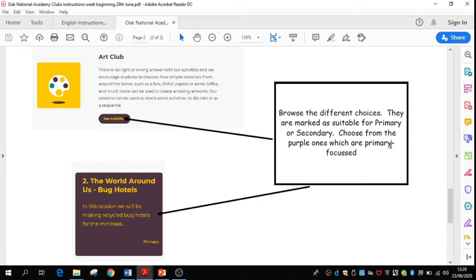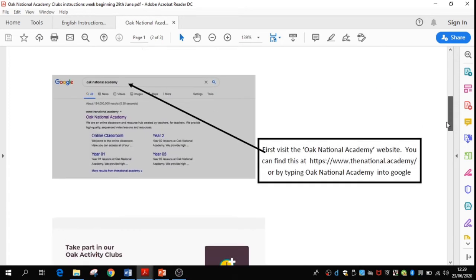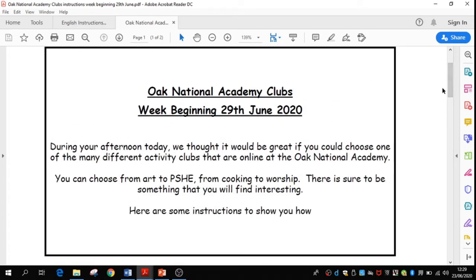And then there are many different clubs to choose from. If you look here, this section here, they are marked as suitable for primary or secondary. Choose from the purple ones, which are the primary focused ones. These ones here, this colour purple. Going back to the top of these instructions here, it's up to you what you decide to do. There's choice from art to PHSE, from cooking to worship. Surely there's going to be something there that you will find interesting.